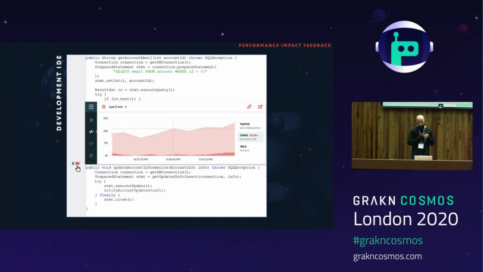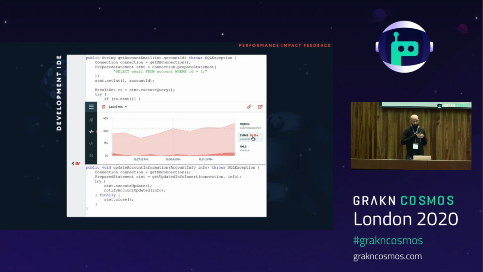So they click the turtle icon, and up pops a performance chart, which shows the average response time of the method in question. They can then hover their mouse over this chart and see that two distinct runtimes are being displayed. One for the actual response times, which are shown to average out at 310 milliseconds, and another for the expected response times, which are expected to average out at 30 seconds. So this means that if we were to deploy this code change, we could essentially expect all calls to update account information to slow down by over 9,000%, which is fairly significant.